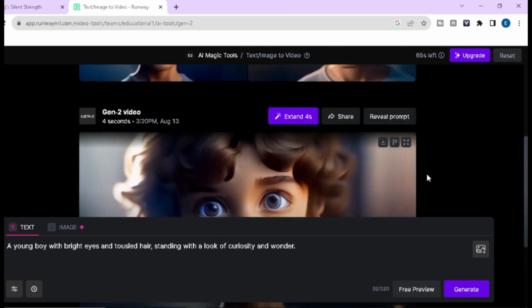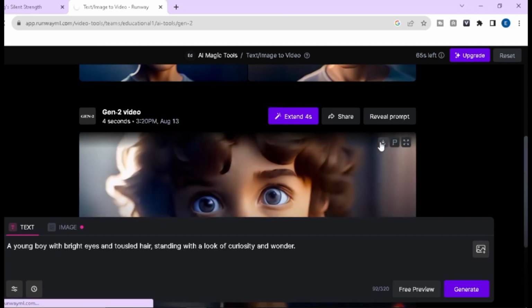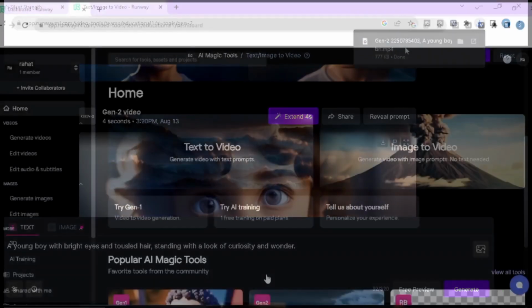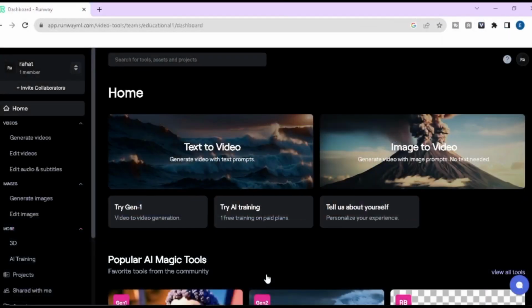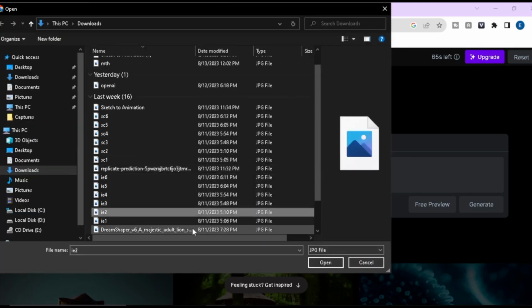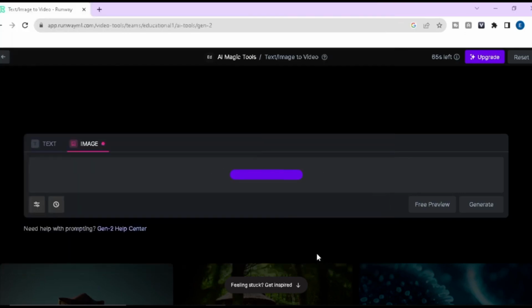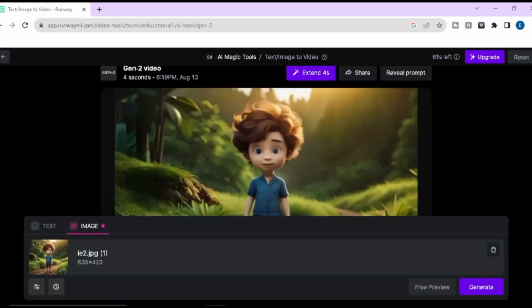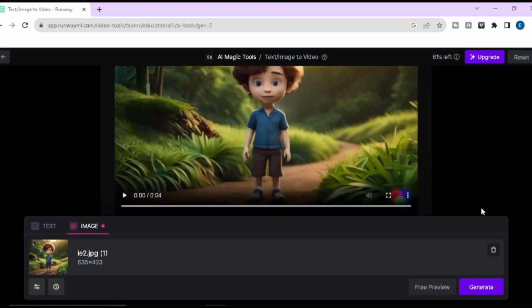Now you can download this video by clicking here. Now I am going to show you how to use the image to video option. So just click here. Now you have to upload your own image. I am going to use an image that I have downloaded from Blue Willow, and it will take some time. Then click on Generate, and finally you can see the result.